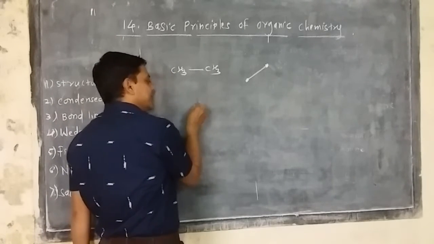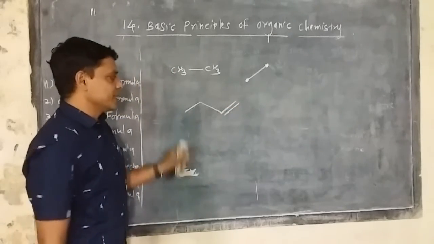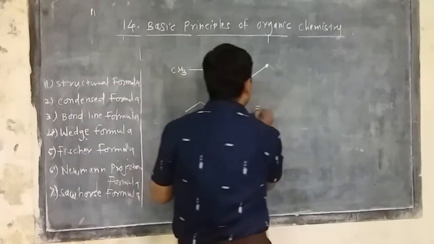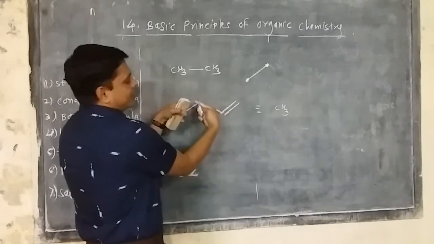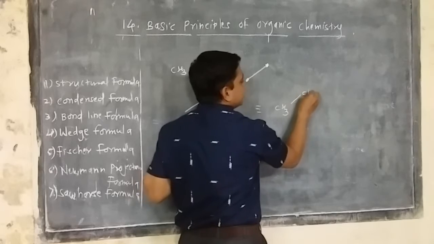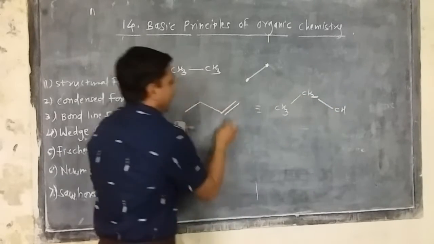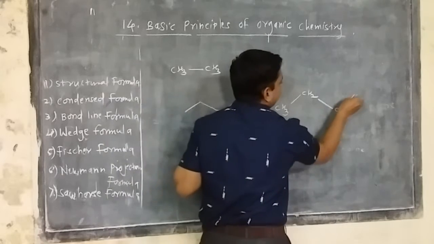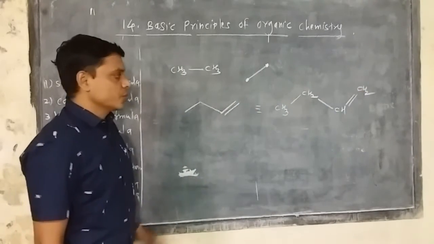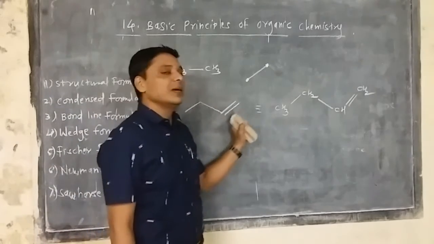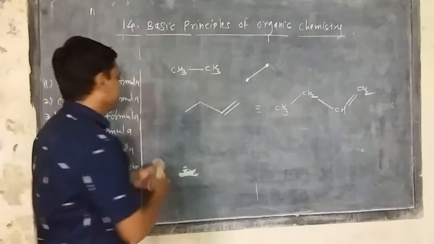Suppose I represent the bond in such a way. Then what happens here? The actual meaning is like this: this is CH3. Then it will be combined to get CH2. Then again this is CH, and this double bond will be there. That's why the double bond is like this. That is CH2. So this is shown by simple lines, and it is called a bond line formula.